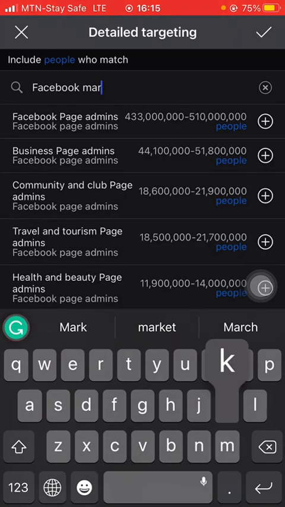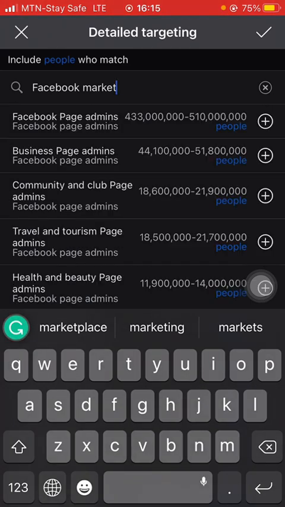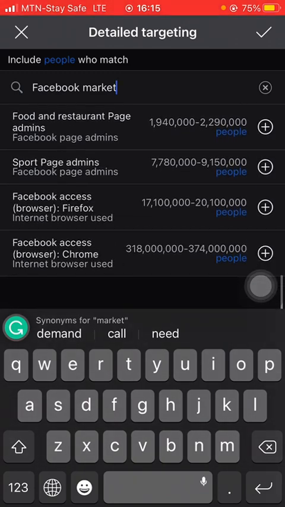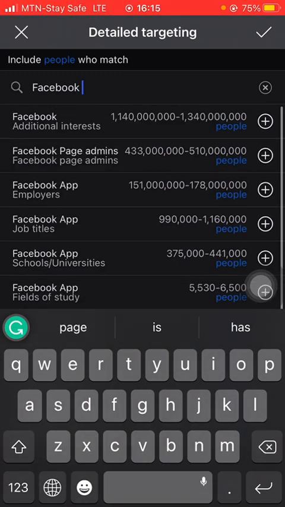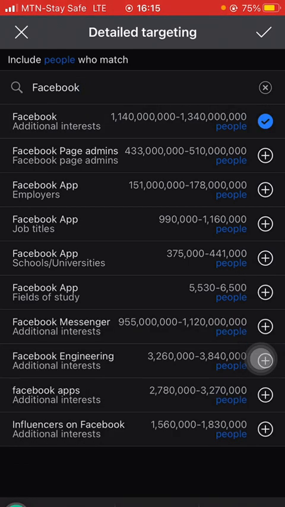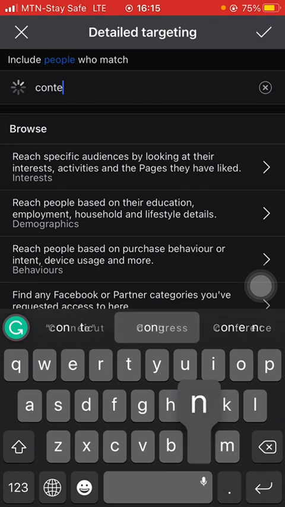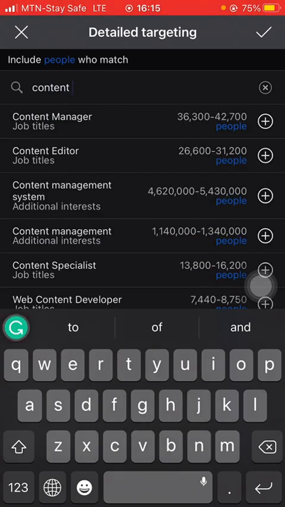Is there any other thing? Influencers on Facebook, what people are searching for. Let me add content and any word that looks like that. Content manager, web developer, content writer, content marketing. Let me just add all of them.